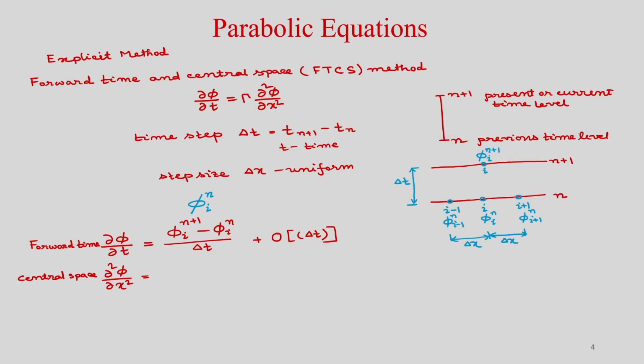So, what will be your discretization? phi I plus 1 minus 2 phi I plus phi I minus 1 divided by delta x square, where delta x is the step size in space. Obviously, the order of accuracy is delta x square.